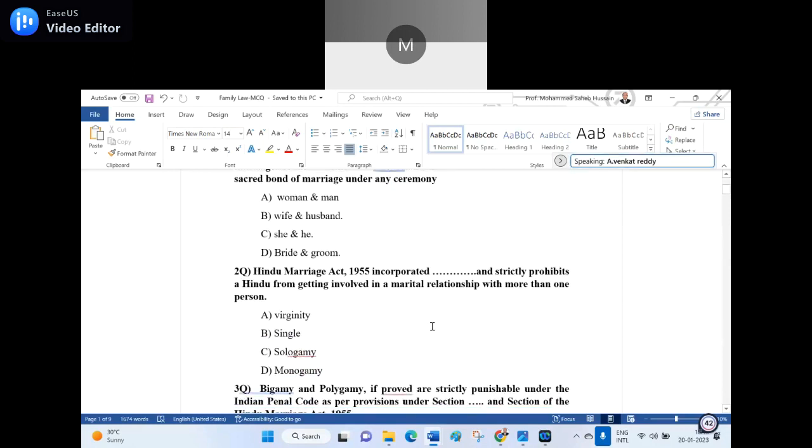Yes, now I will read the second question. Hindu Marriage Act 1955 incorporated dash and strictly prohibits a Hindu from getting involved in a marital relationship with more than one person. A, virginity. B, single. C, sologamy. D, monogamy. Sologamy, C, answer, sir.